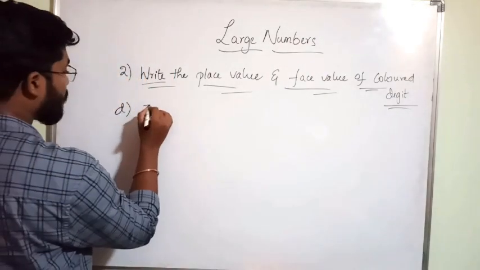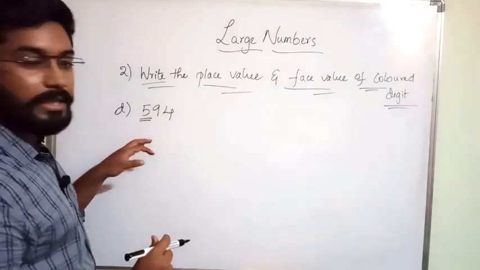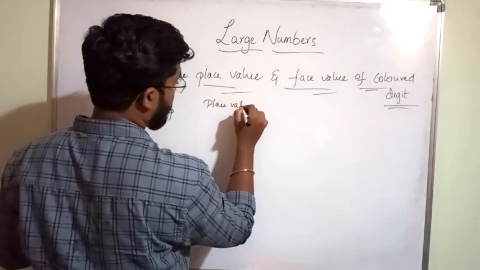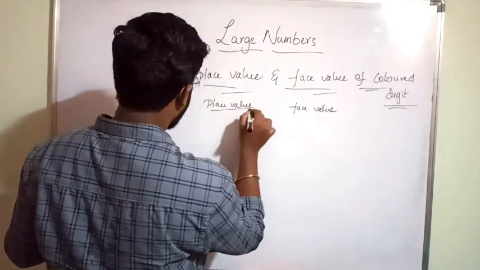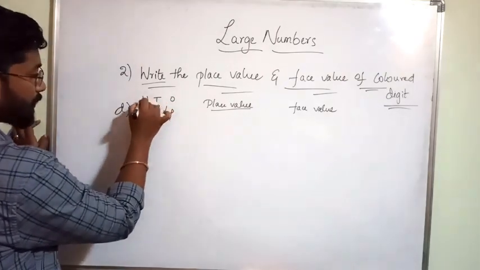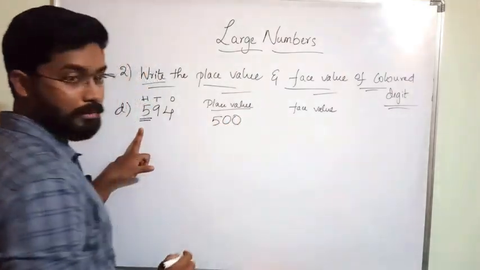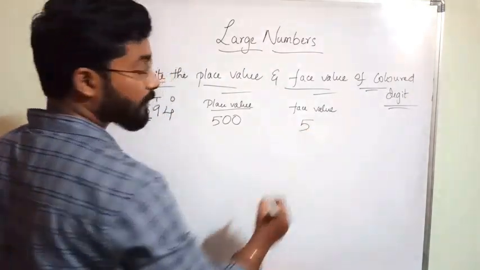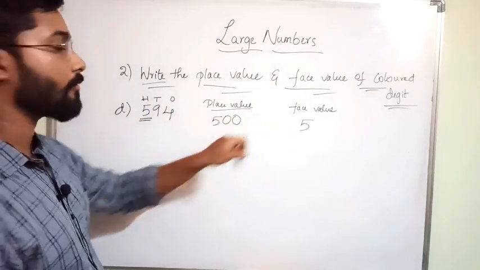Clear? Next one. Next number is 594. 5 is in red color. So what is the place value? Place value is, once again, ones place, tens place and hundreds place. Place value is 500. What is the face value? 5 only. By looking at the face of the number, you can say what that number is. So that comes in the face value.